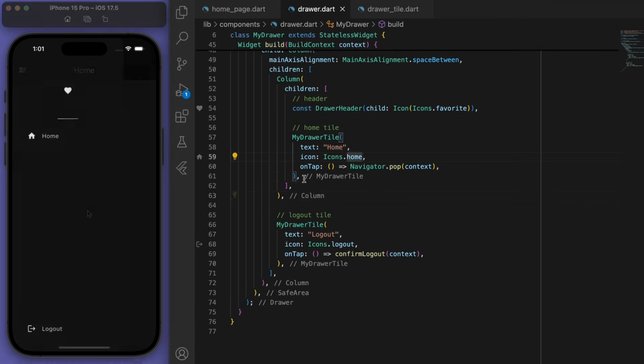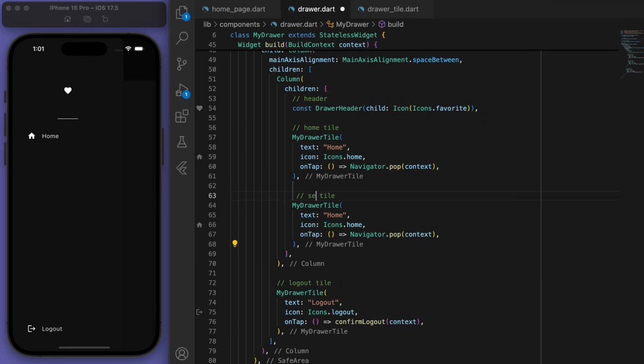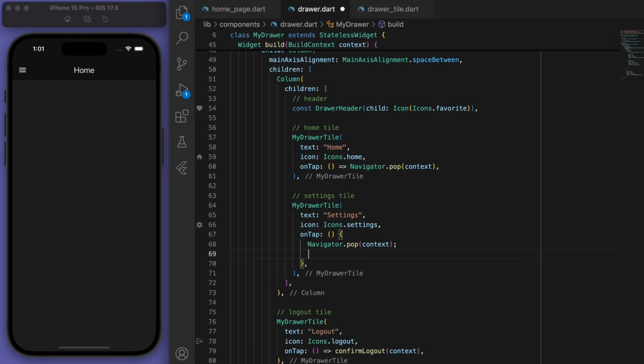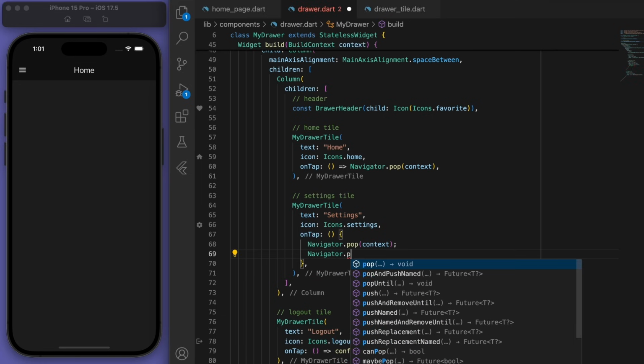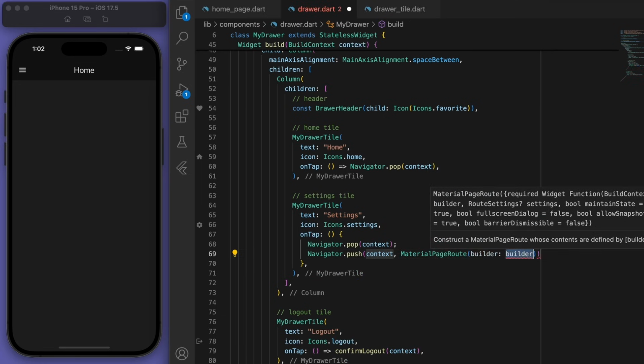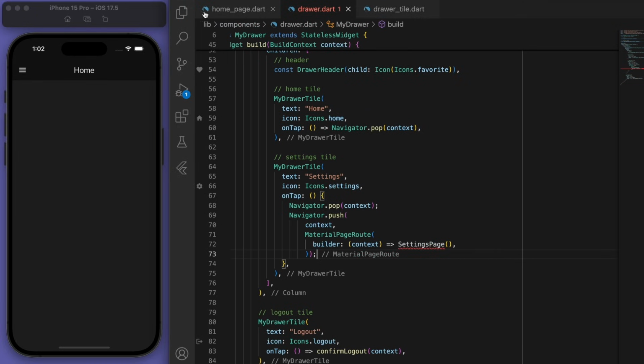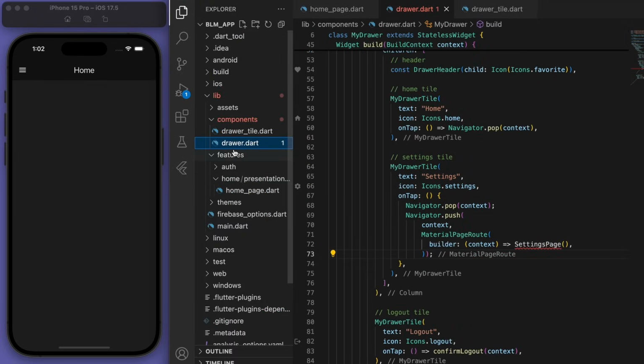Cool, so now we can easily add another drawer tile for the settings. And for this one, let's navigate to the settings page, which we haven't created, so I'm going to create a new feature here called the settings.